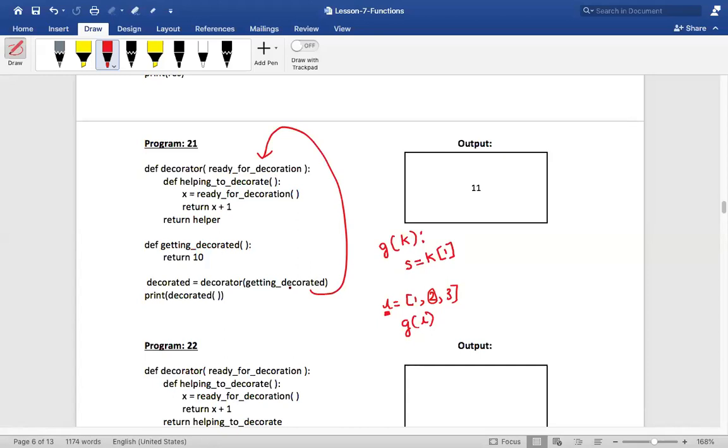Guys, is this clear here? Till here, I'm going step by step. Getting decorated is being passed. It is collected in this ready for decoration. So ready for decoration is nothing but getting decorated only. Is that clear? Hello guys, do you understand or not? Just say yes, no, not getting. How do I explain? Sneha is telling not getting.